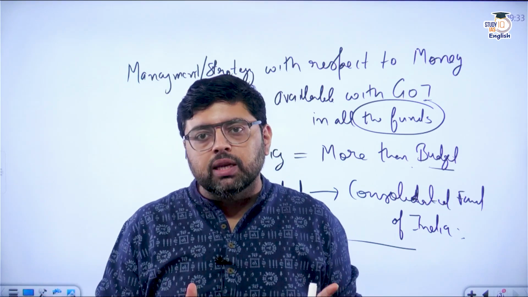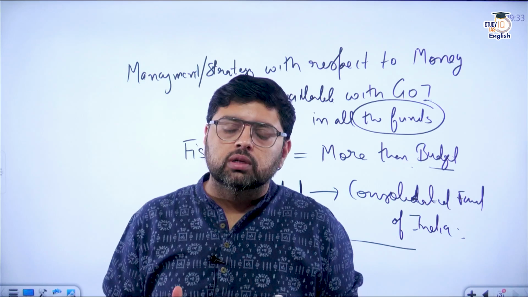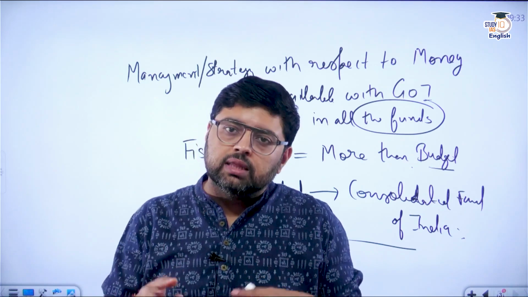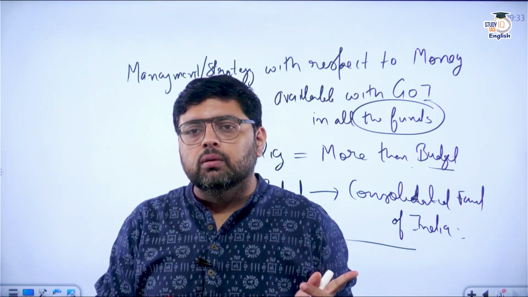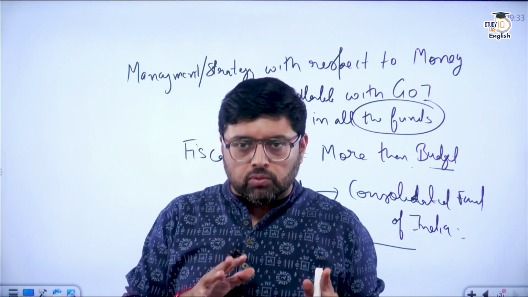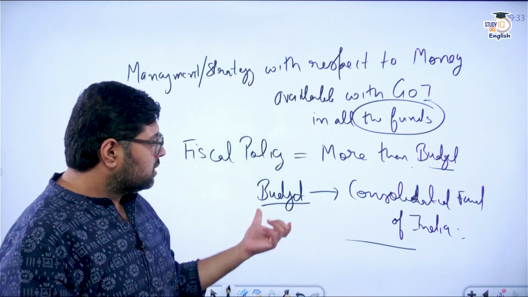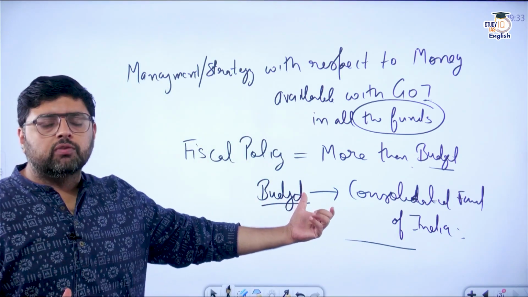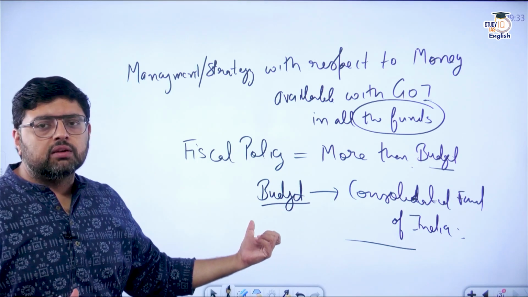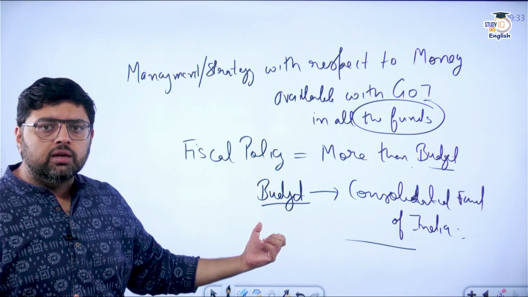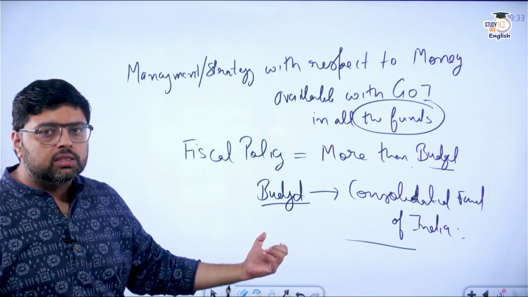So whatever money is collected through that route, that is Sukanya Samriddhi Yojana, will again become a part of the public account fund. This is what you have to understand. Budget only has a connection with the Consolidated Fund of India, whereas other funds have their source as something else.